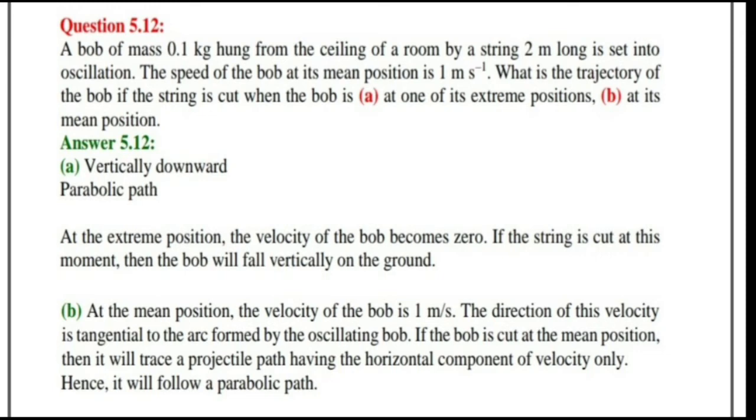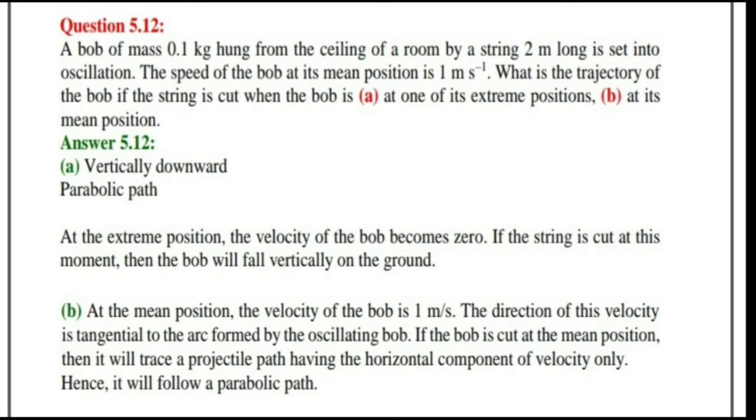Question 512. A bob of mass 0.1 kilogram hung from the ceiling of a room by a string 2 meter long is set into oscillation. The speed of the bob at its mean position is 1 meter per second. What is the trajectory of the bob if the string is cut when the bob is at A, one of its extreme positions, and B, its mean position?